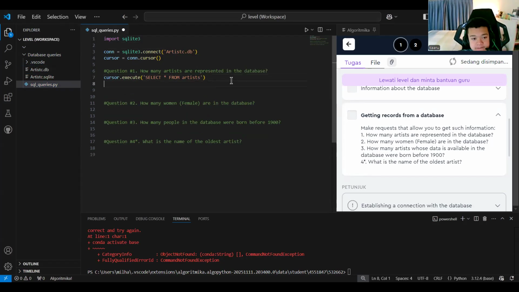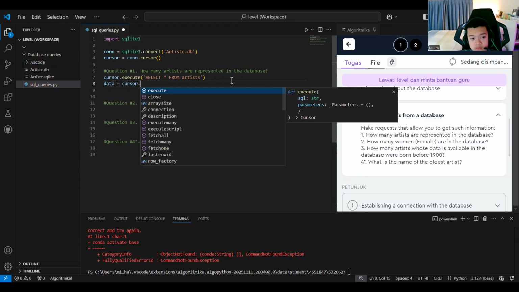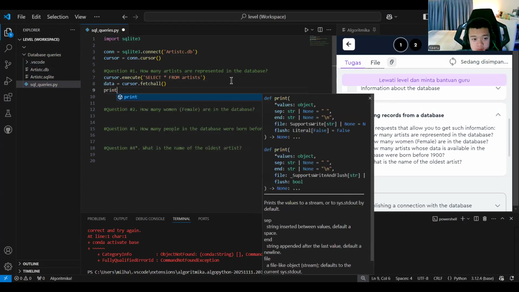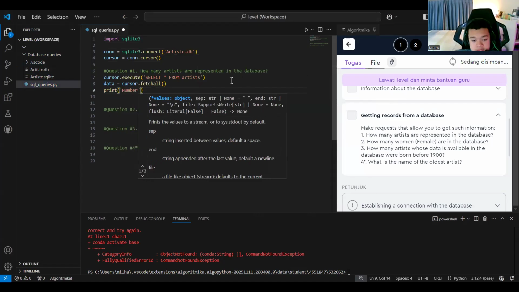And then we go for data. Data equal to cursor.fetchall. And then just print.